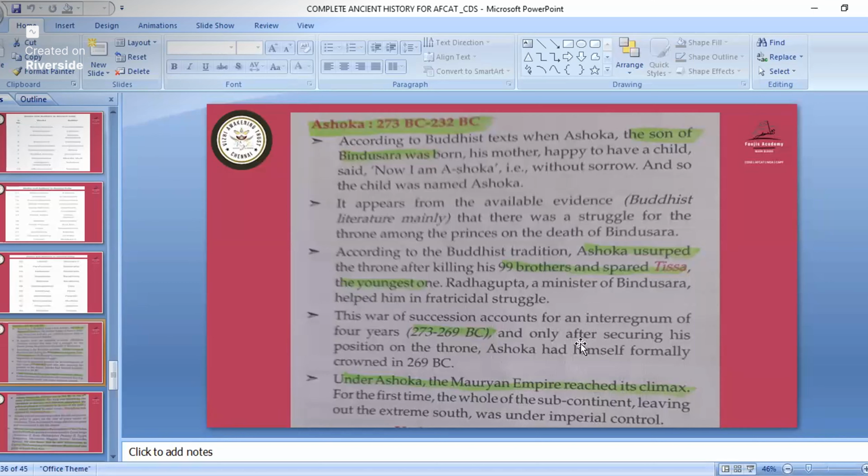Only after securing his position on the throne, Asoka had himself formally crowned in 269 BC. Under Asoka, the Mauryan Empire reached its climax. For the first time, the whole of the subcontinent, from the extreme south, was under his imperial control. So except South India, all others were in his control.